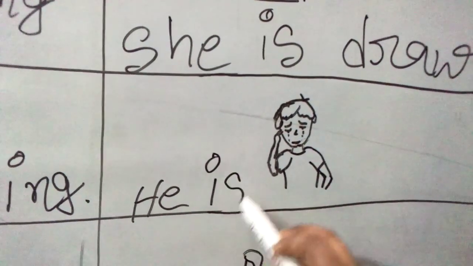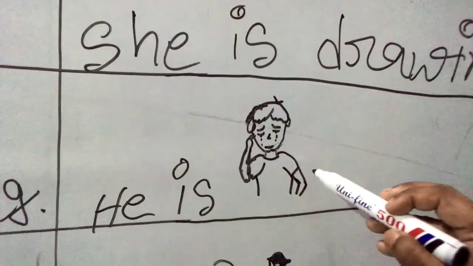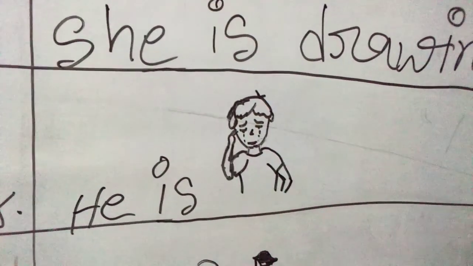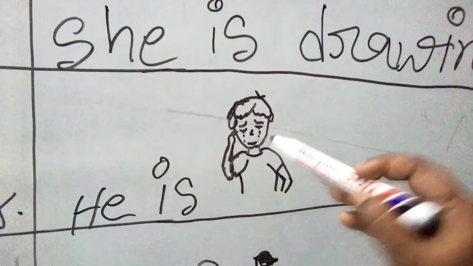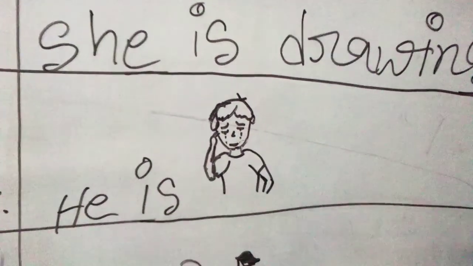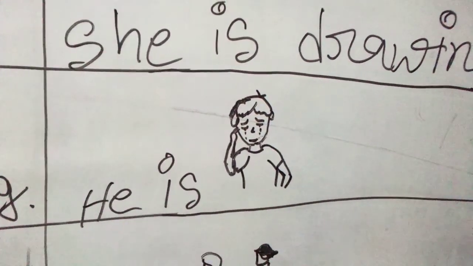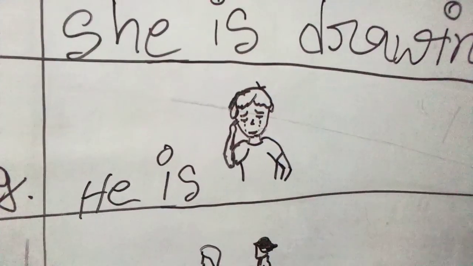Is. He is. What is he doing? Is he smiling or laughing? No. Can you see the tear drop in his eyes? The tears are actually dropping. So he is basically crying.